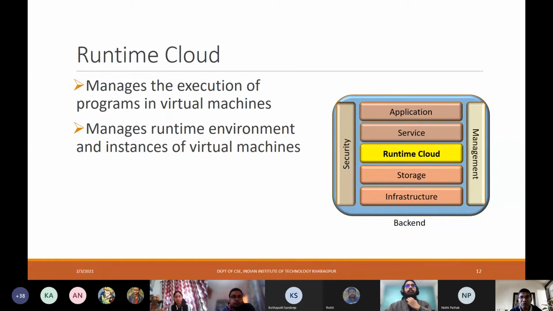Then you have the runtime cloud, which manages the execution of programs in virtual machines, right? So all this runtime management, virtual machine provisioning, deprovisioning, instantiating, etc. All of these things, their management, their execution management, and so on, are part of this runtime cloud layer. This particular layer manages the runtime environment and instances of these virtual machines.